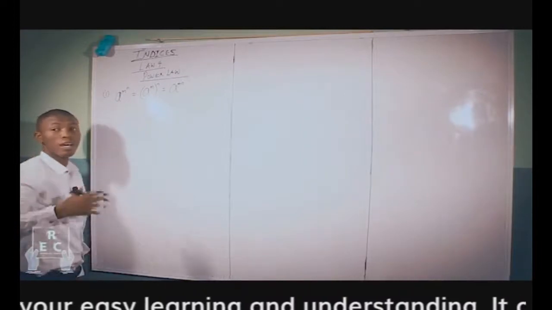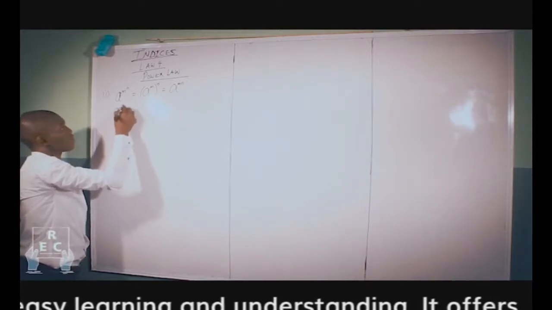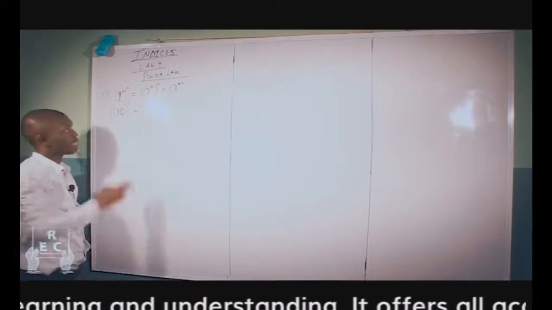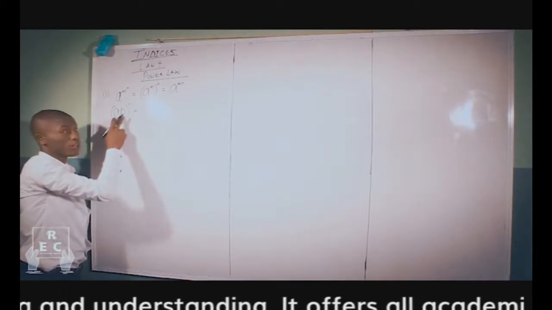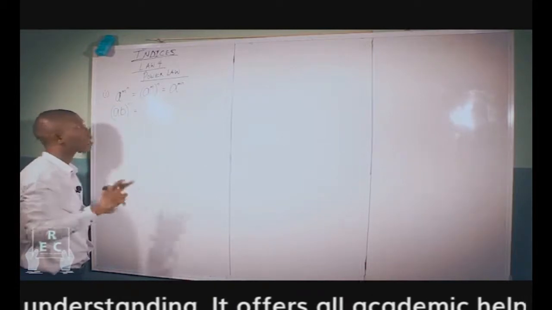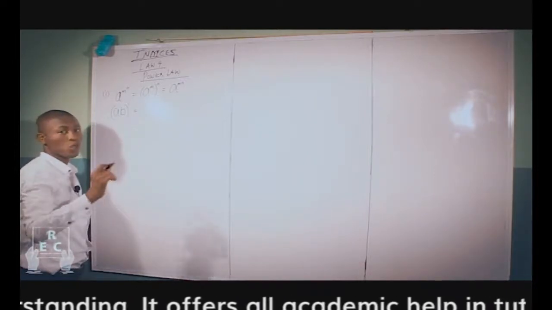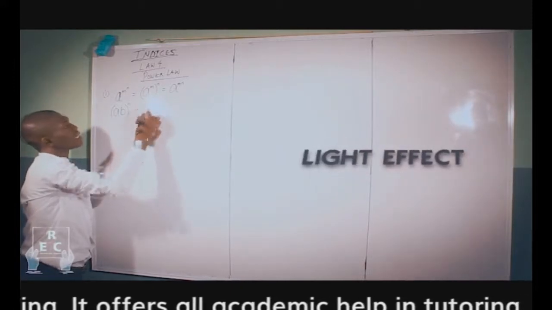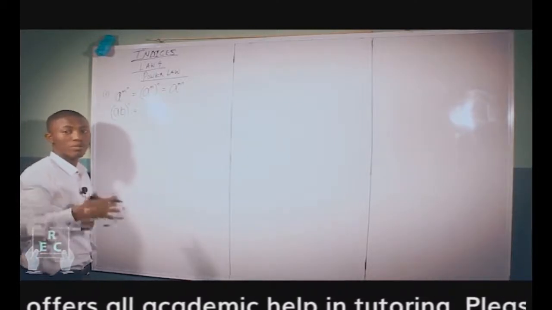The second aspect of this law is when you have ab raised to the power of n. Now I want to ask you a question. This power belongs to which identity, a or b? Definitely both of them have a share because of this bracket sign, and each of them has their share. So we allot it by saying a raised to the power of n and b raised to the power of n.